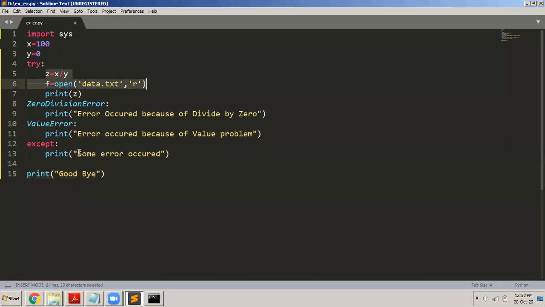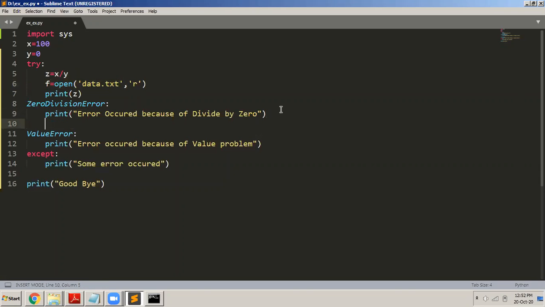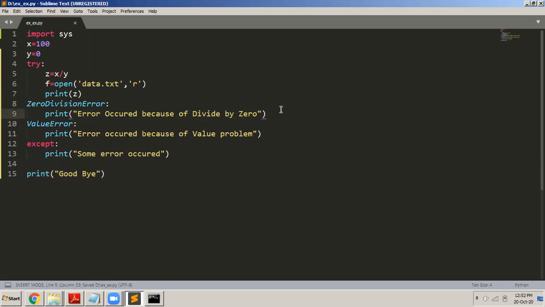When do we use it? We use it when you want to execute a separate block of code when a specific error occurs. When the divide by zero occurs, I want to execute my own block of code. Here I'm executing only one statement, but please remember that here I can do anything. I can do x is equal to y plus 2. I can have any number of statements here.